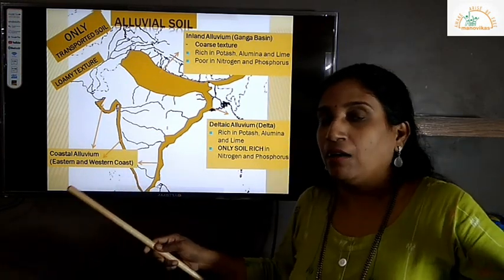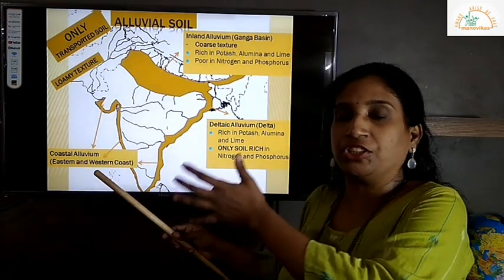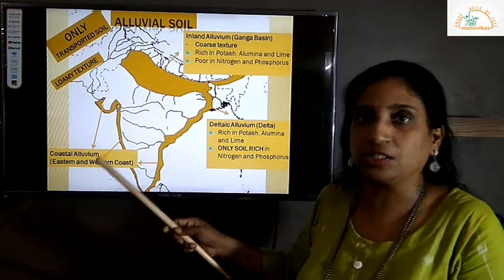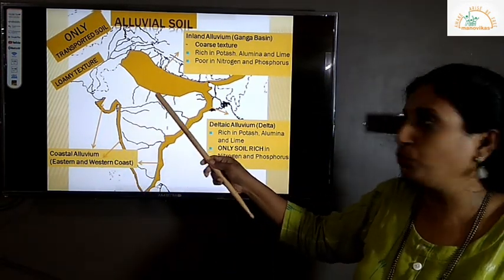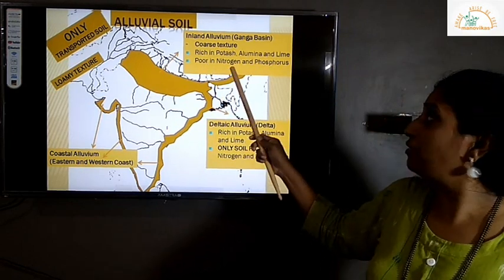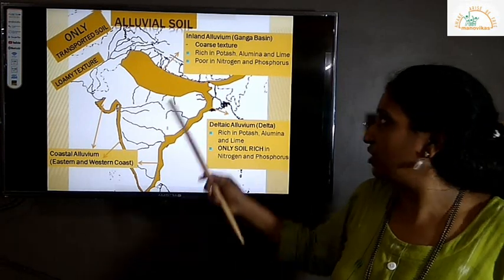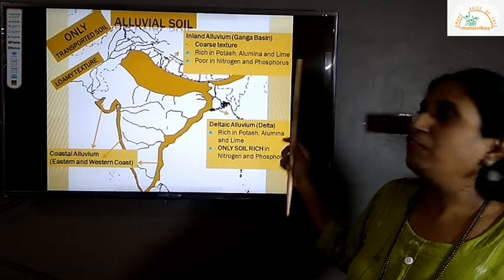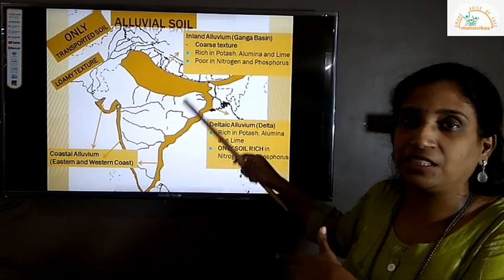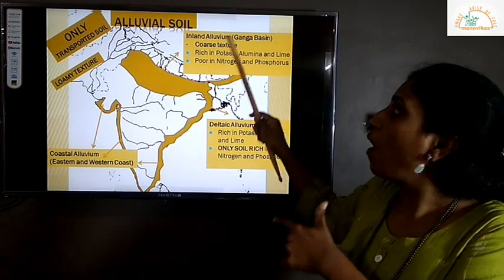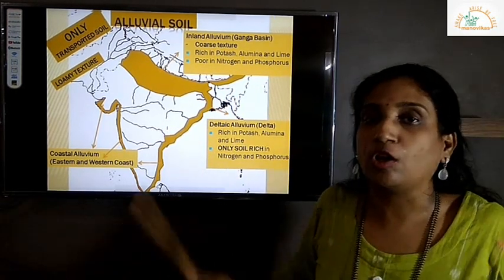Finally, when the river journey ends, there it will be the finest sand that you see. It is rich in potash, very important, alumina and lime, which makes it very rich. Poor in nitrogen and phosphorus. These are the main characteristics of the alluvium you find in the northern plains of India.